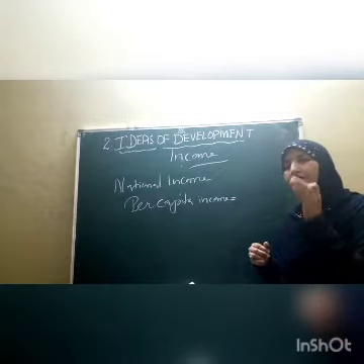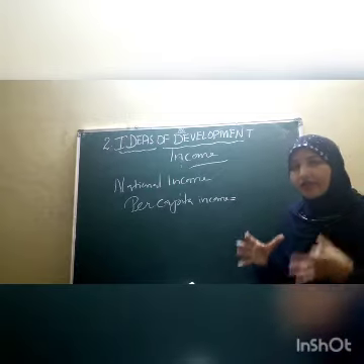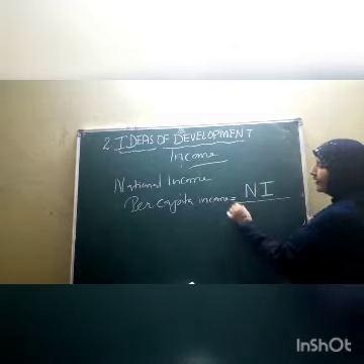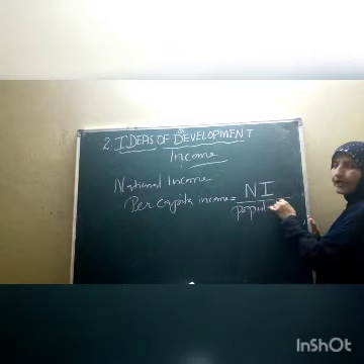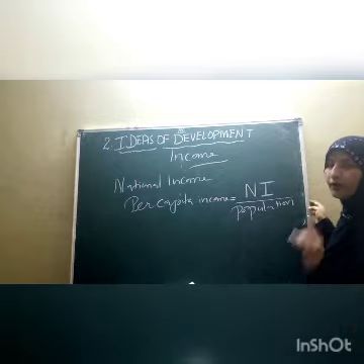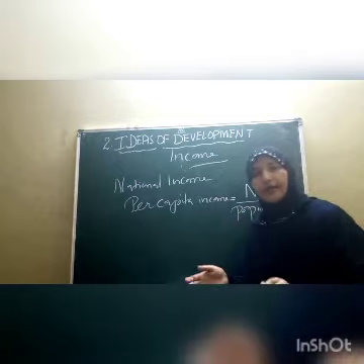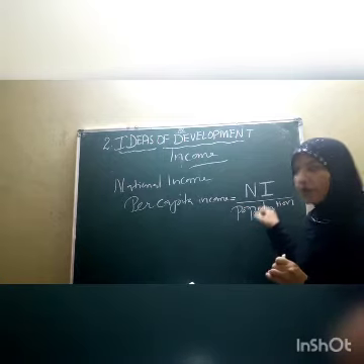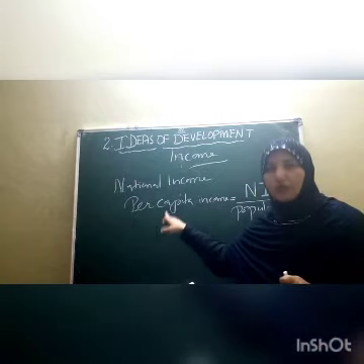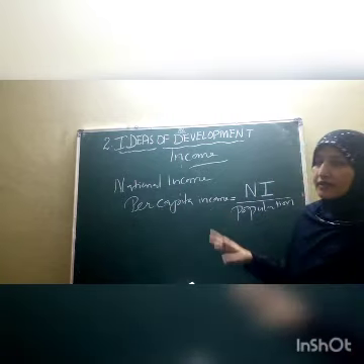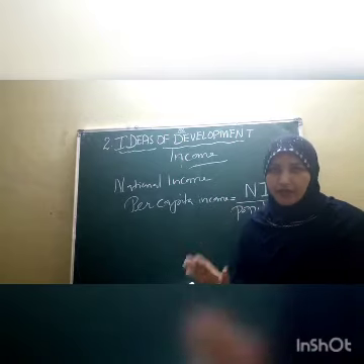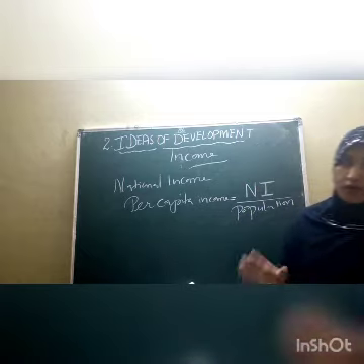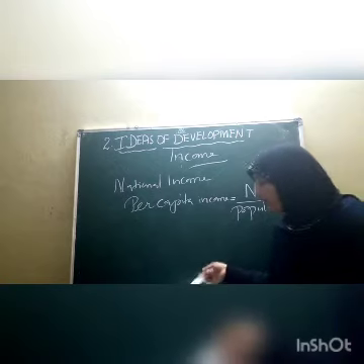How is the average income of an individual derived? It is when the national income of the country gets divided by the population. Whatever the country's income is, that income will be divided by the population of that country. When it is divided, then only we come to know the per capita income. So what is this? Nothing but the average income of an individual. By the help of that, we can imagine the development of that particular country.